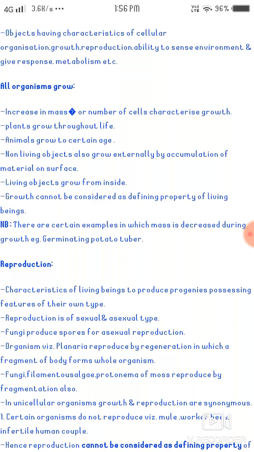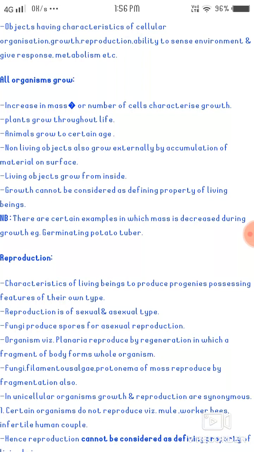Living objects grow from inside. Growth cannot be considered a defining property of living beings. Suppose there is a stone which is getting layers of many dirty things like fungi, monera, protista, many kinds of kingdoms, and then it gets so thick.